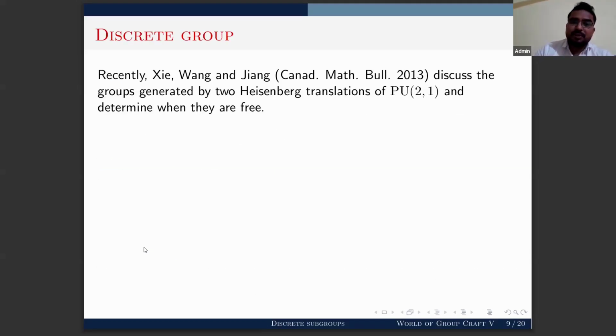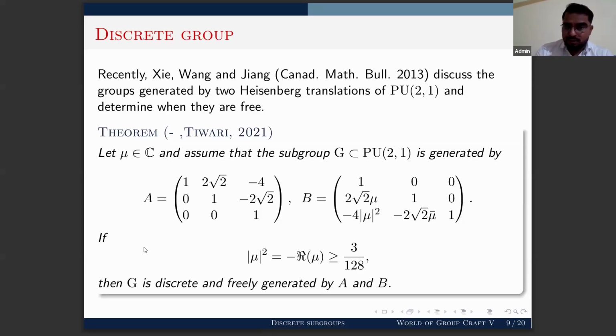Now, recently, Zhang considered the subgroup generated by two particular Heisenberg translations inside PU(2,1), and studied when it generates a free subgroup. But there was some error in the result. So in joint work with Devendra Tiwari, we gave a counterexample to their result and improved it in this way.